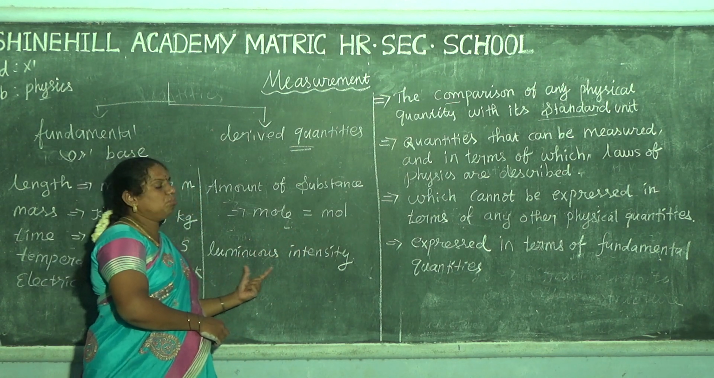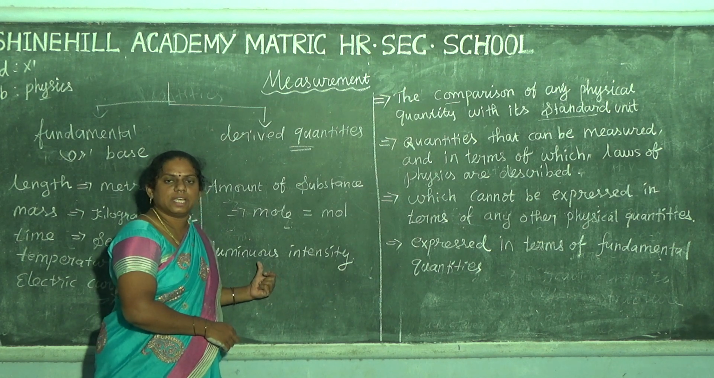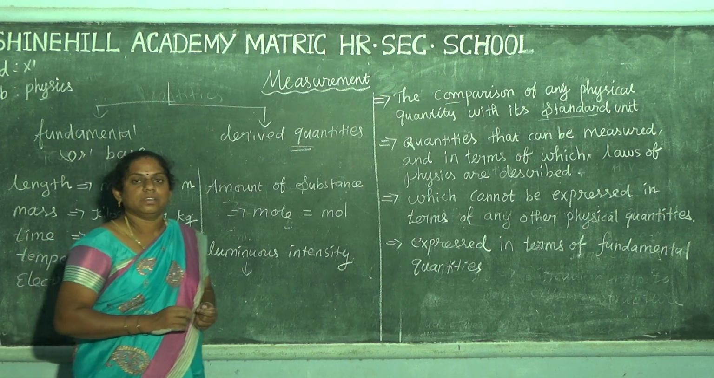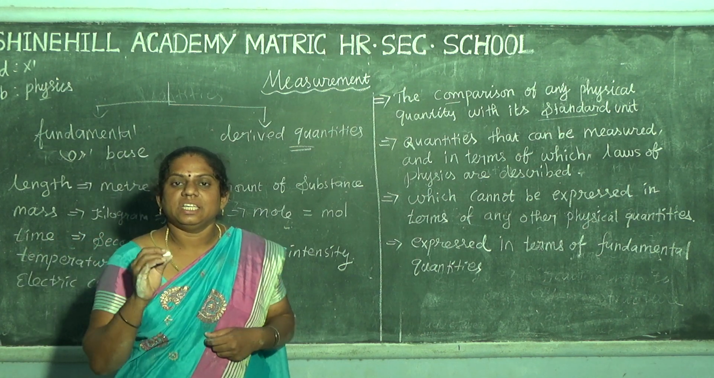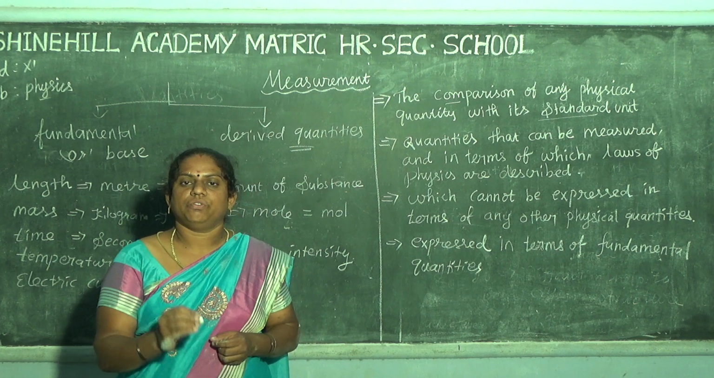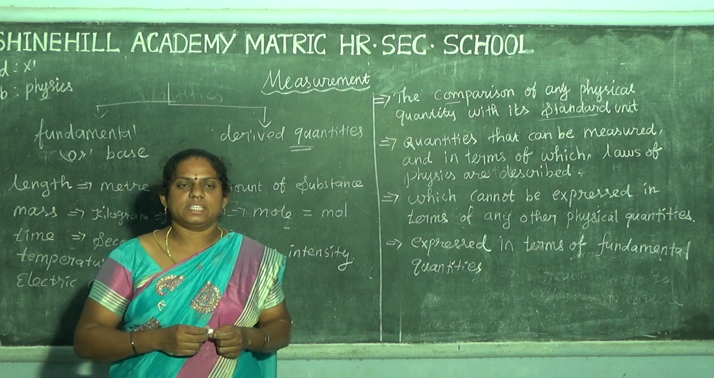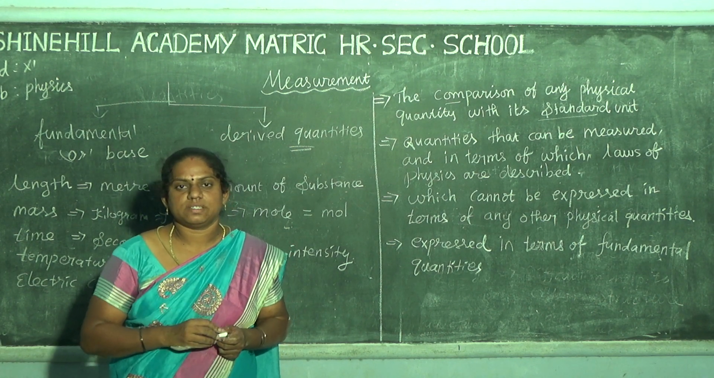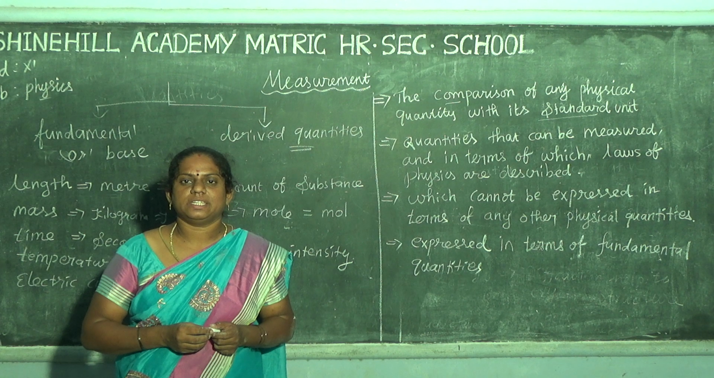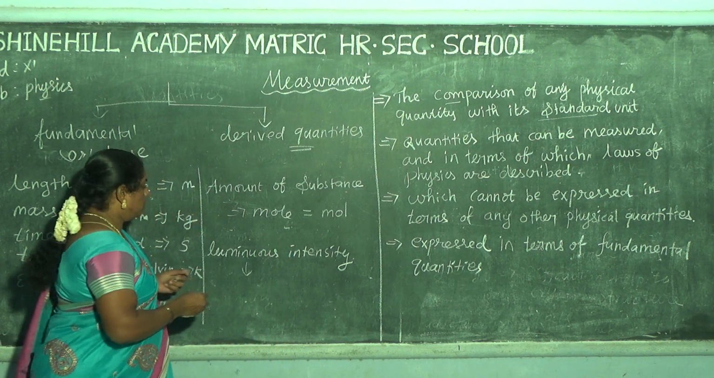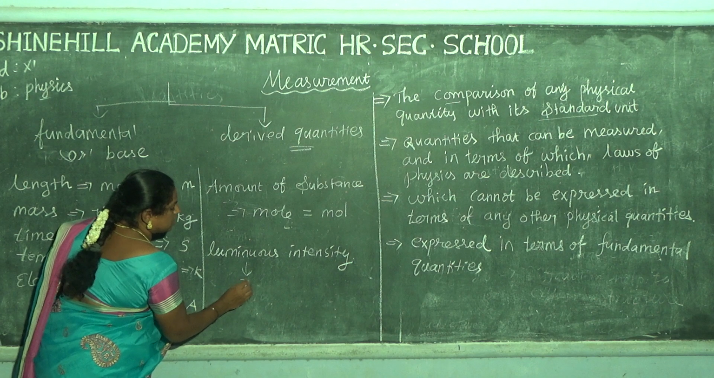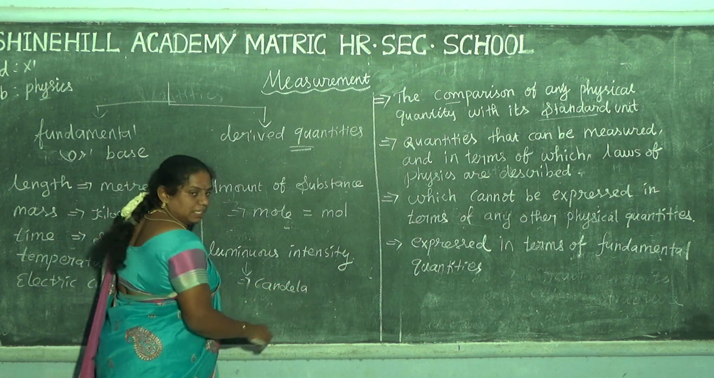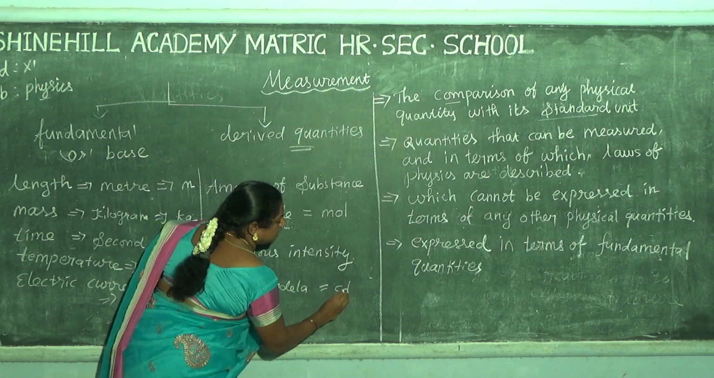Next one is the luminous intensity. What is meant by luminous? An object that emits light is called luminous. For example, your tube light, the sun, or some candles are luminous. The unit is the candela, and the denoted letter is cd.